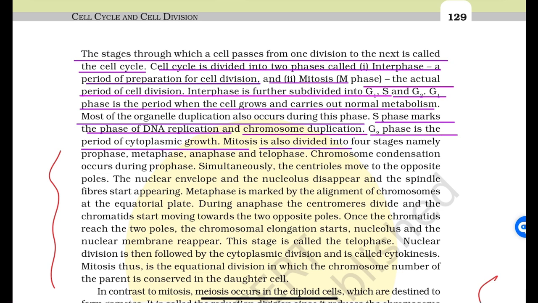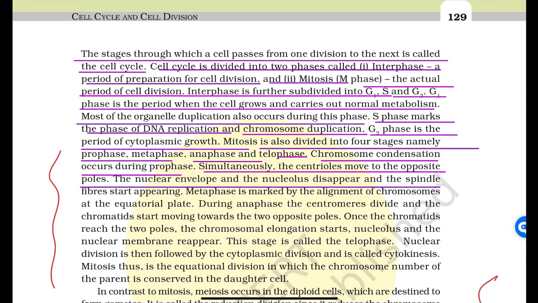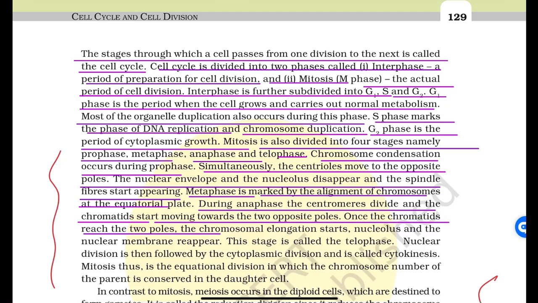Mitosis is also divided into four stages, namely prophase, metaphase, anaphase, and telophase. Chromosome condensation occurs during prophase. Simultaneously, the centrioles move to the opposite poles. The nuclear envelope and nucleolus disappear, and the spindle fibers start appearing. Metaphase is marked by the alignment of chromosomes at the equatorial plate. During anaphase, the centromeres divide and the chromatids start moving towards the two opposite poles.